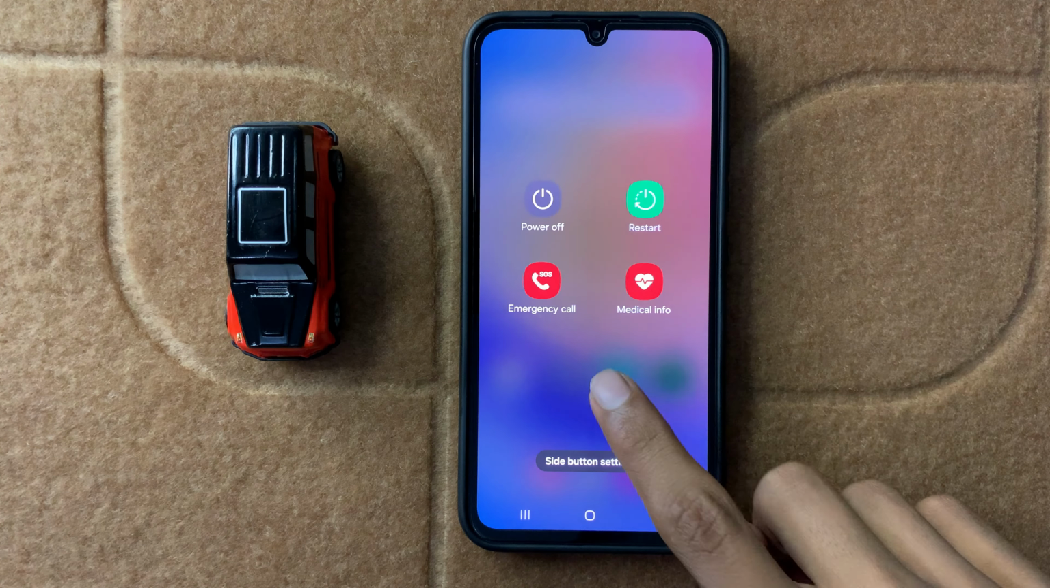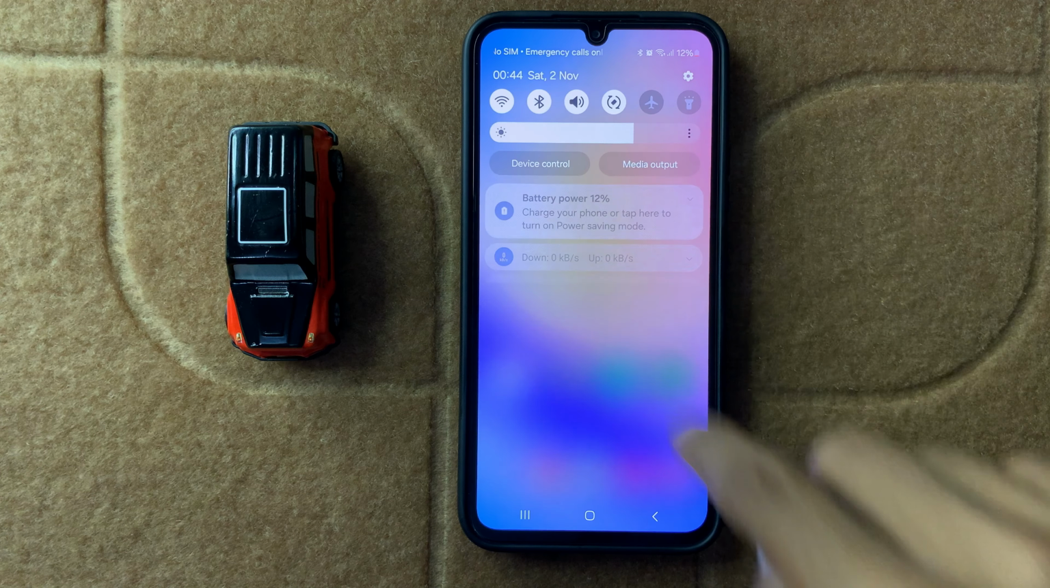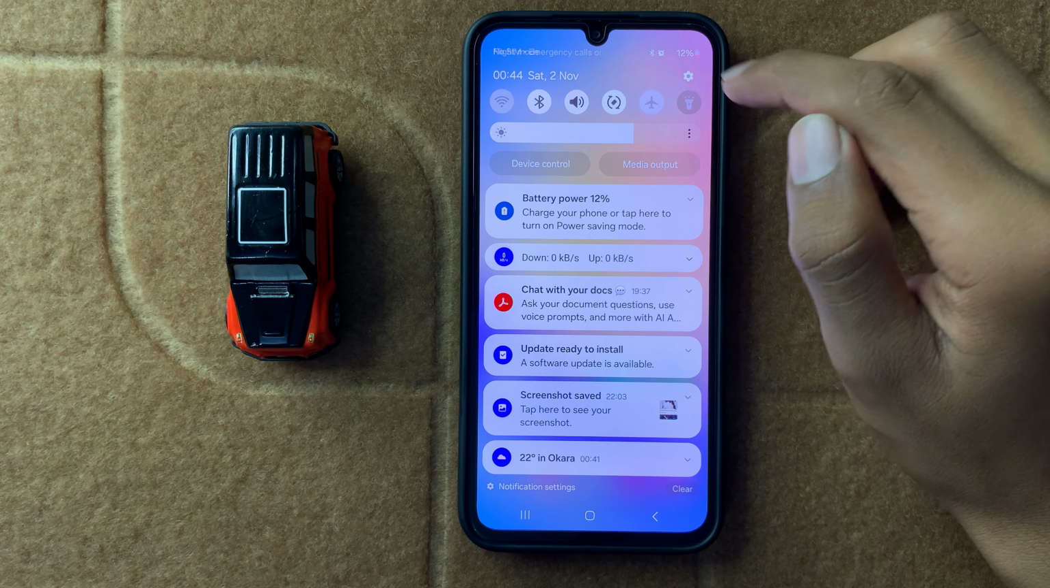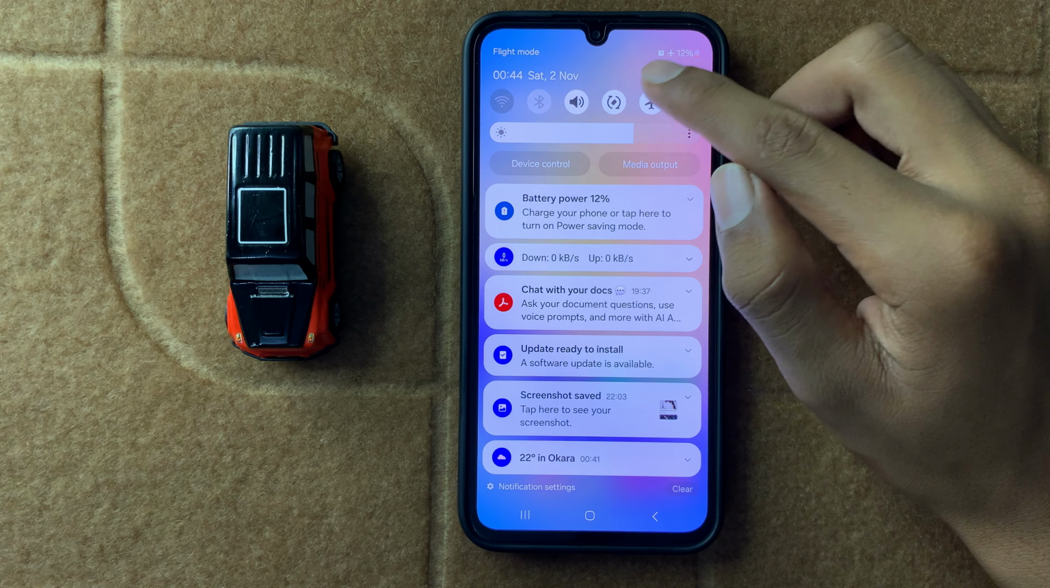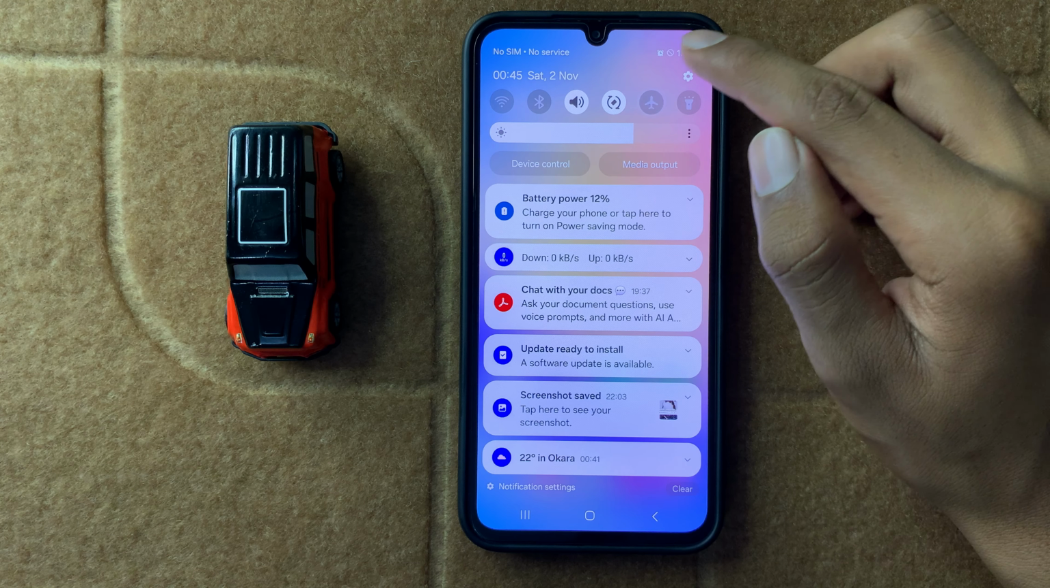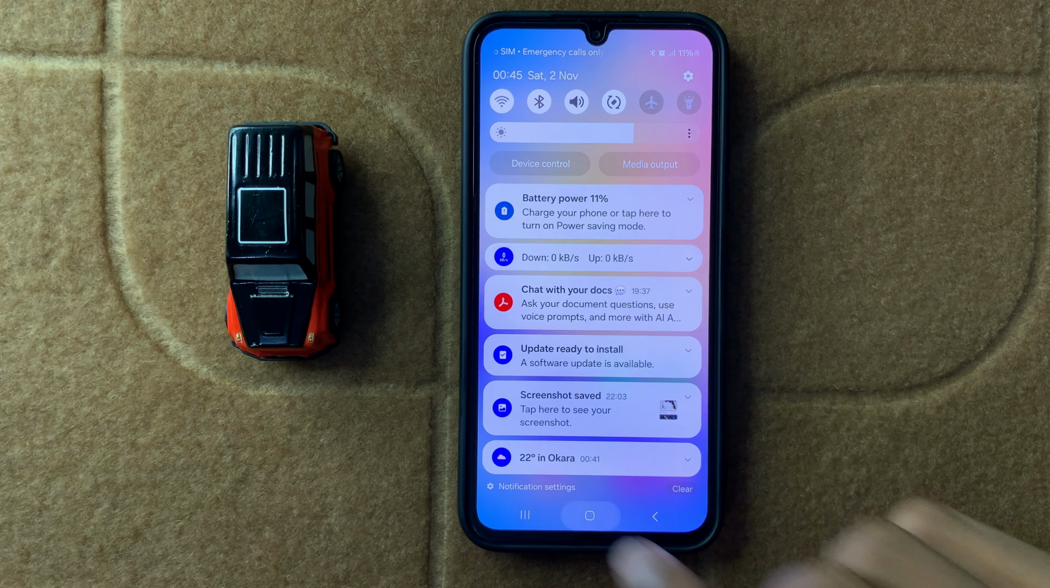After restarting your device, go back and swipe down to your control center, and here you can turn flight mode on or off 2 to 3 times. After turning flight mode on or off 2 to 3 times, your problem will be fixed.